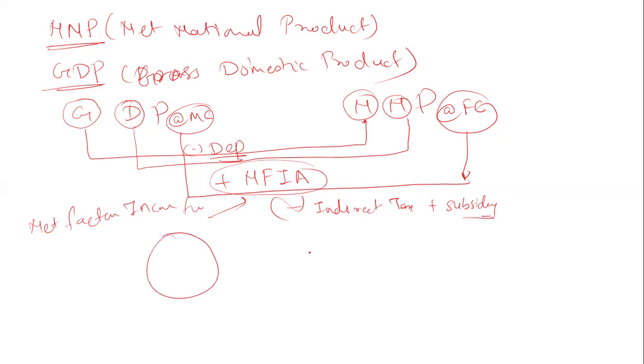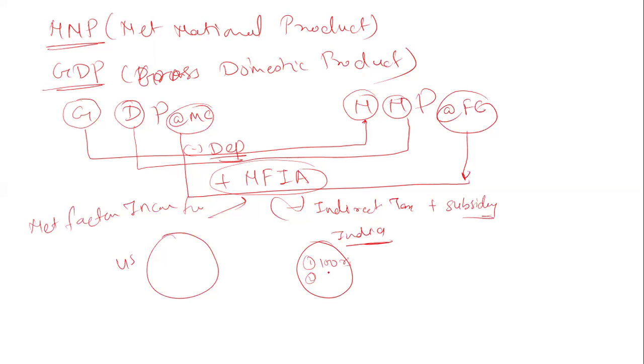There are two countries. Suppose this is the USA and this is India. Here in India, there is an Indian company which earns 100 crore.